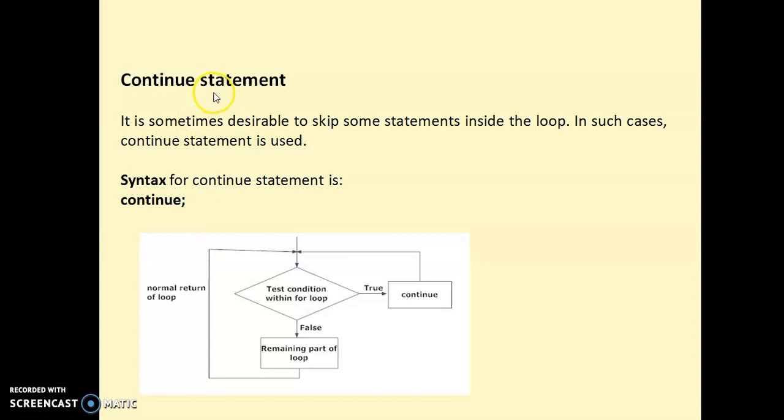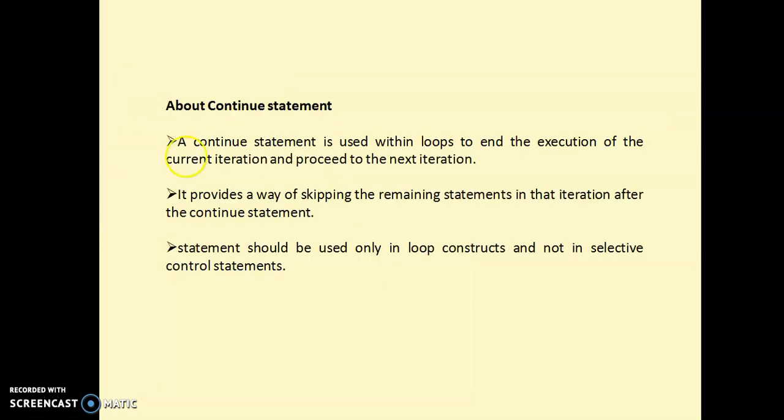Next we'll learn about the continue statement. Sometimes it is desirable to skip some statements inside the loop, and it is possible by using the continue statement. The syntax is very simple, just a keyword called continue, and this statement is also used in loops. A continue statement is used within the loop to end the execution of the current iteration and proceed with the next iteration. When a continue statement is used in a for loop, the current iteration is skipped and it continues with the next iteration.